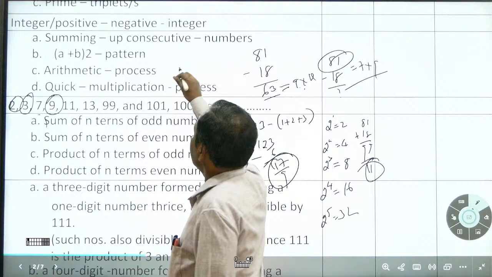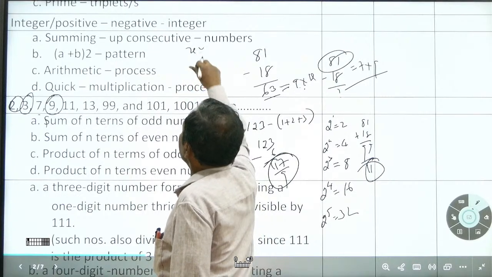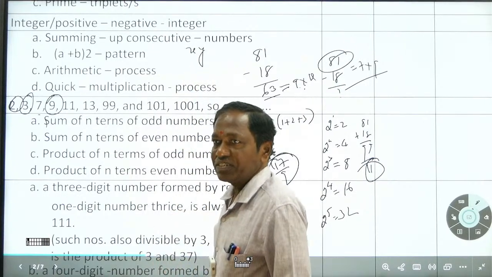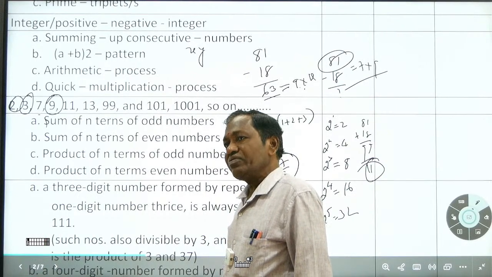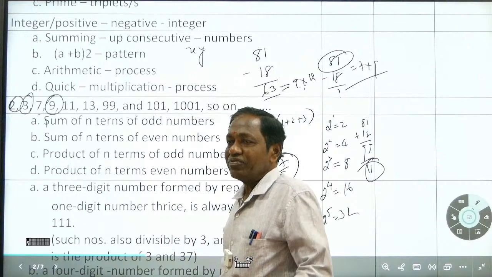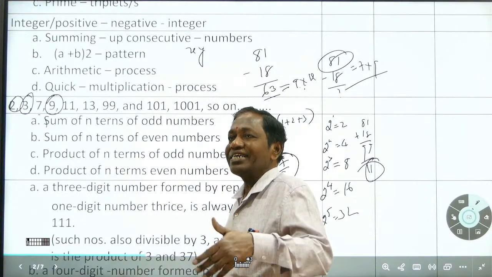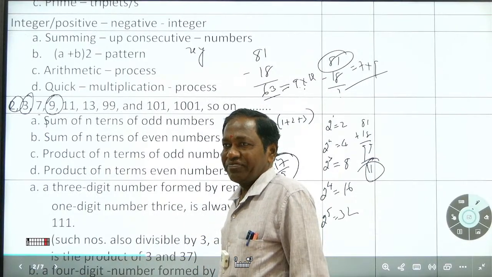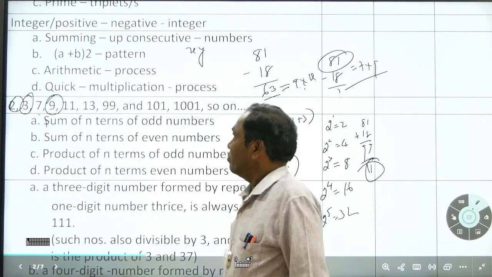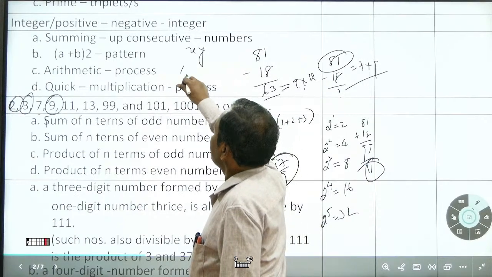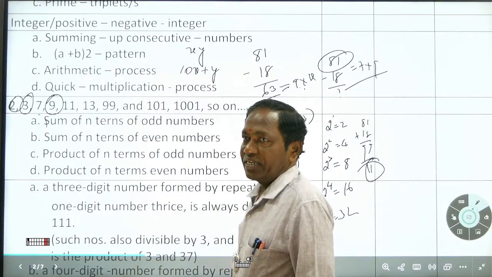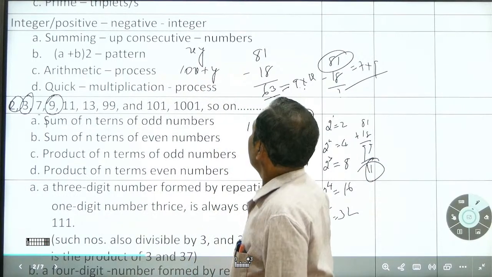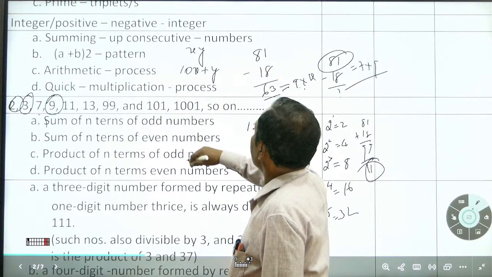In equation form, if you write xy as a 2-digit number, how do we read it? We read it like x into y. But the correct way to write it is 10x plus y. And reversing the digits, we take it like that.